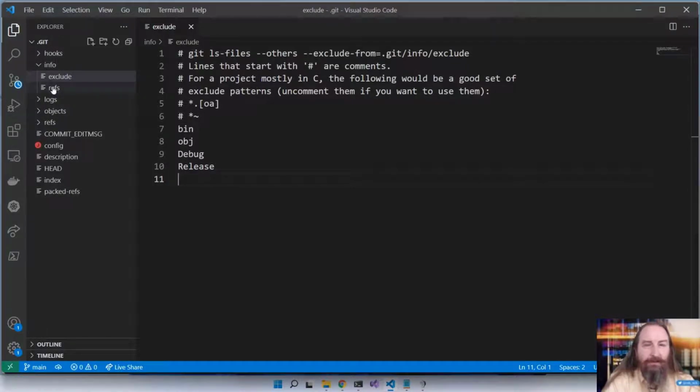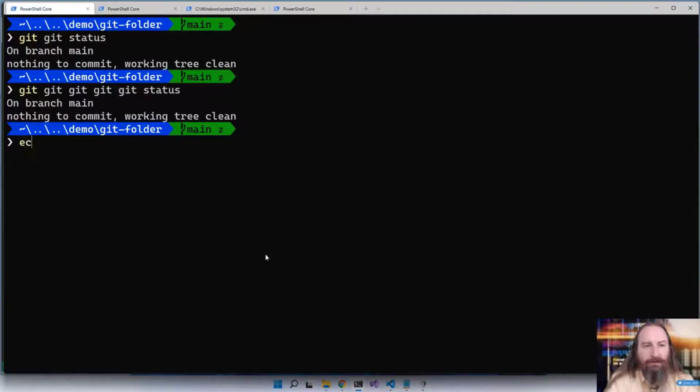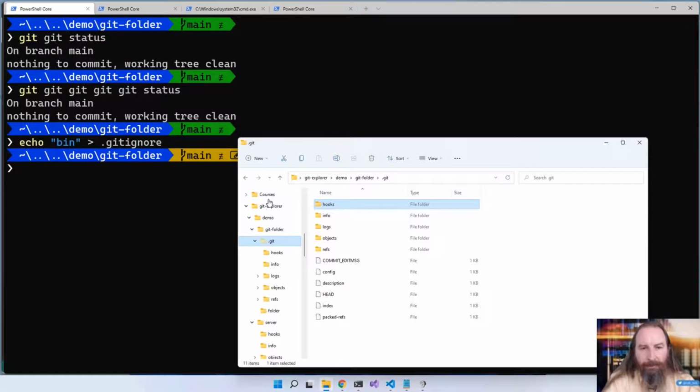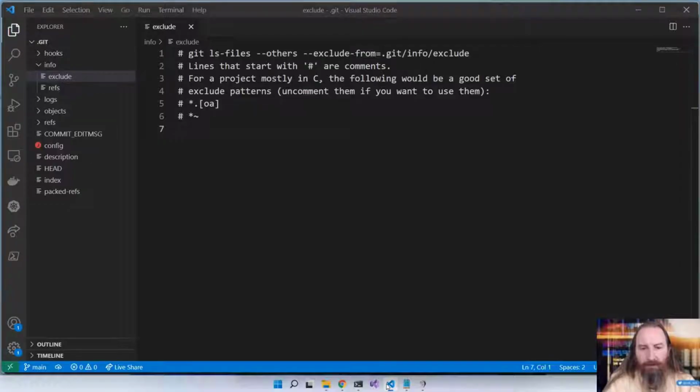It is inside the .git folder. So let's not set it here. Let's instead set it in a .gitignore file. Echo bin to .gitignore. And now here in this .gitignore file, we can exclude all of that content.